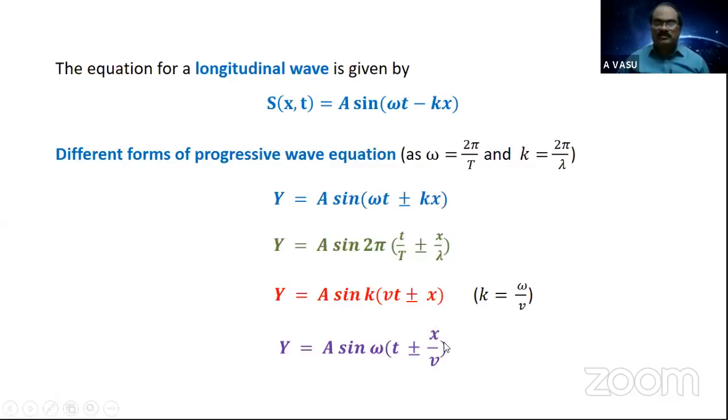Once you look at these equations, generally while dealing with problems, if the equation given in a problem is in this form, you can compare it directly. Sometimes it may be given in this form. For example, y is equal to some amplitude like 10 sine 2 pi (0.02 by t plus or minus some 5 by lambda). If you remember this form of progressive wave, you can compare the given equation with the standard form. You can suggest the terms like time period, wavelength directly. Otherwise, again, you have to simplify to express in this form and do the problem. Right?